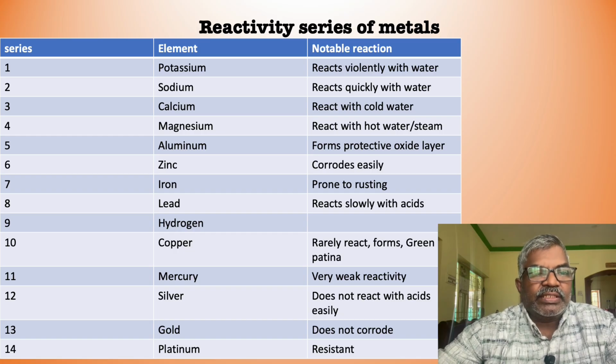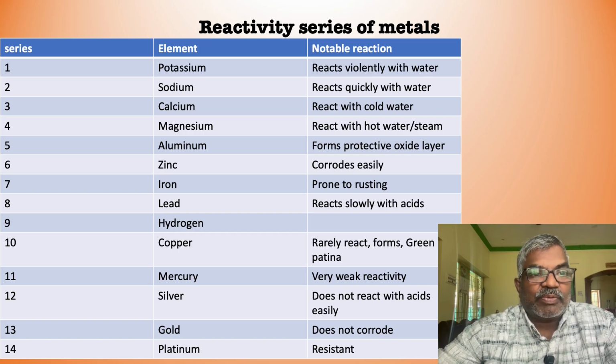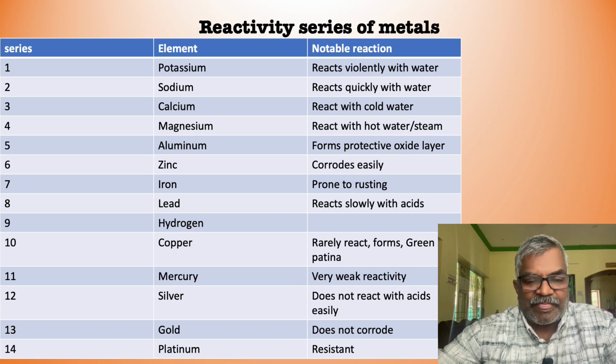You know that these metals are highly reactive, we discussed already. On the basis of reactivity, we can arrange them. At the top there is potassium, at the bottom we can see gold and platinum. I already told you gold and platinum do not react with water as well as oxygen. So the arrangement of metals on the basis of reactivity is the reactivity series.